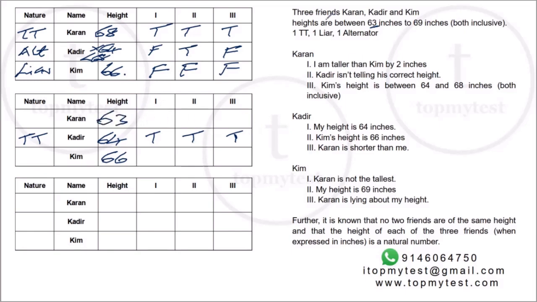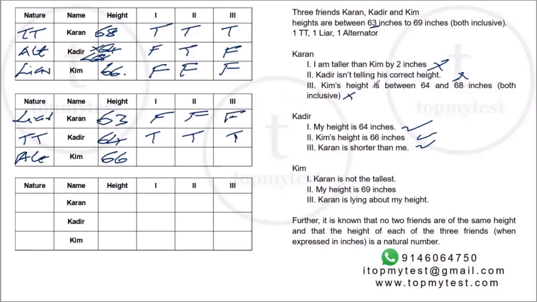Now let's check if this matches with the rest of the statements. So all his three statements are true. Now let's compare Karan. Karan says I'm taller than Kim by 2 inches. Now this is a false statement. Right. Kadir isn't telling his correct height. This is also false. So Karan has to be a liar and Kim has to be an alternator. Now let's see if their statements match their personality. See, I assumed that Kadir is the truth teller. So if it does not match their personalities, then my original assumption that Kadir is a truth teller will be false. Right? So because he has made two false statements, his third statement will also be false.